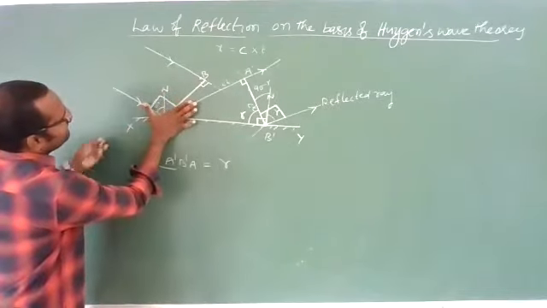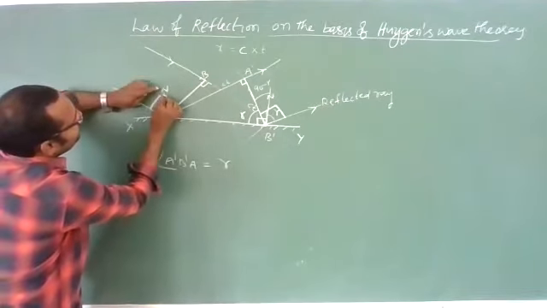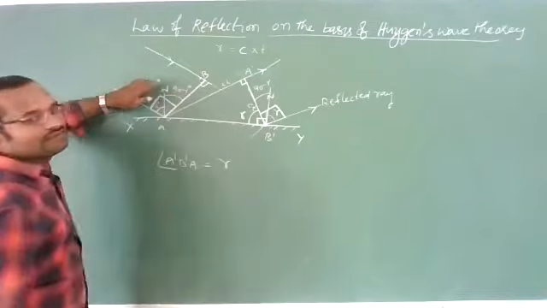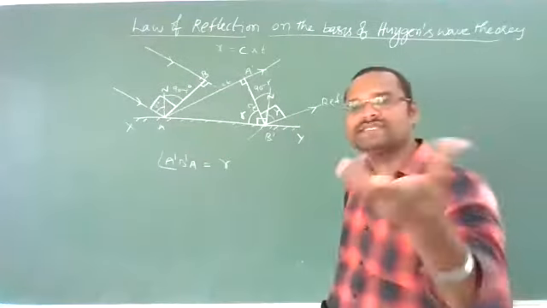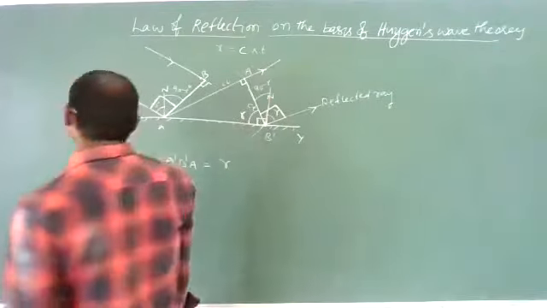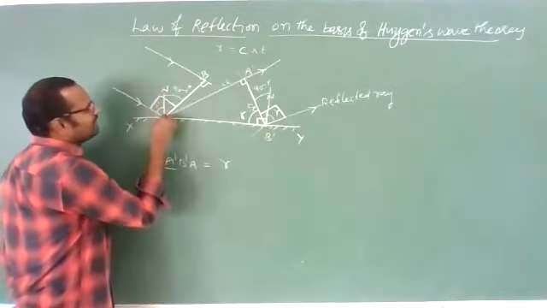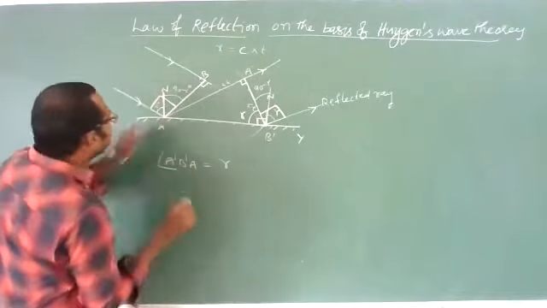This total angle is 90 degrees. This much angle is I. Then what is the remaining angle? This remaining angle will be 90 minus I. Are you getting it? These are the angles we should get. Okay, then if we get those angles, it will be easy. It is geometry. Now, one more, same as here. This is the normal to this surface. This total angle is 90 degrees.